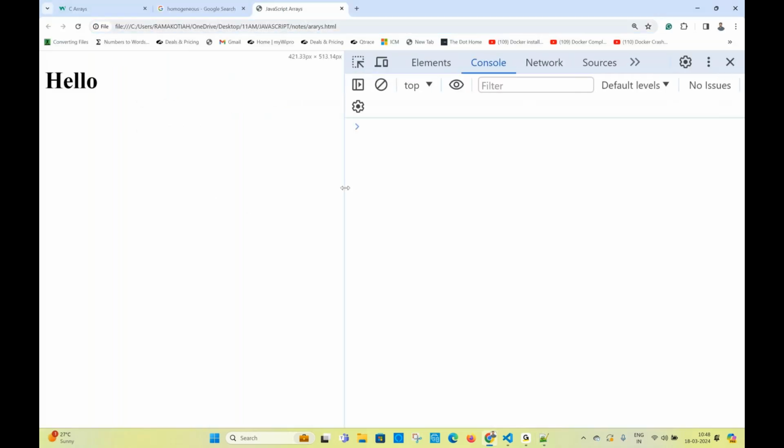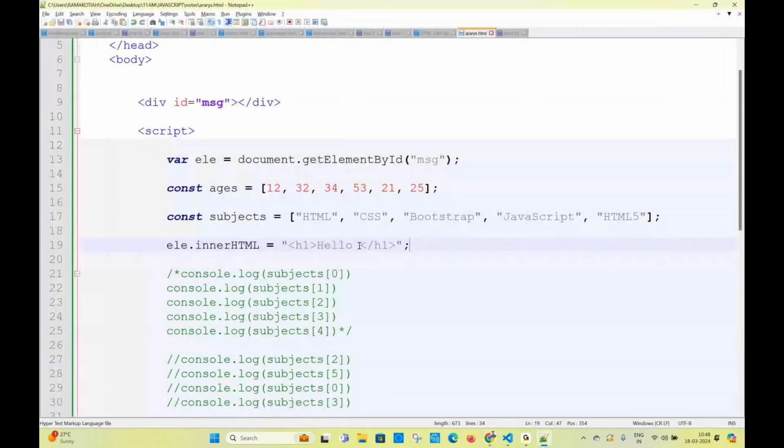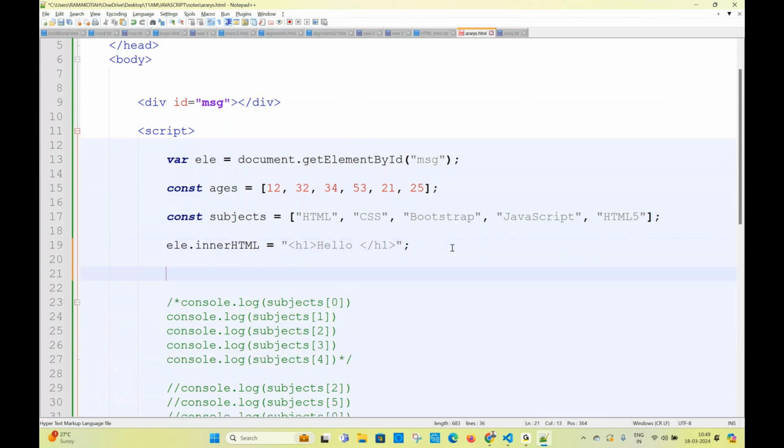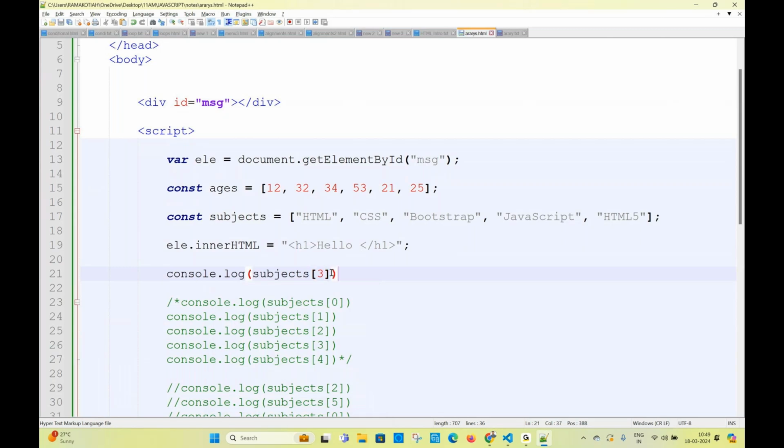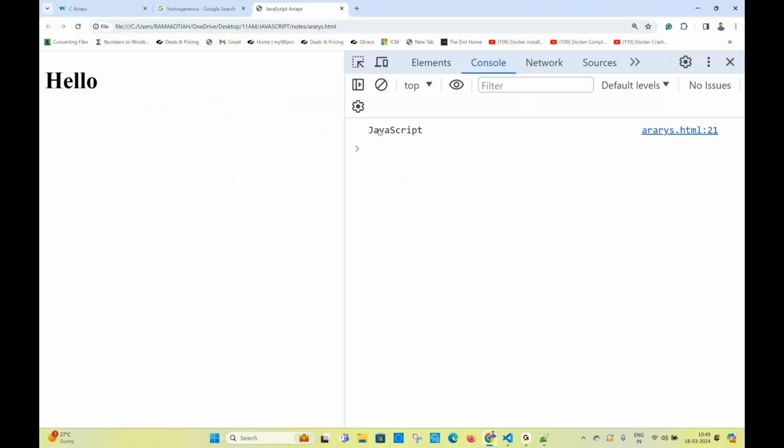Okay, I want to print hello JavaScript. Where is JavaScript? JavaScript is in the array. How can I print this value here? Normally, how do you print this value? You write subjects, square bracket, the position of JavaScript, which is 3. So if you write console.log of subjects of 3, you are going to get the output JavaScript in the console. Sir, I don't want it in the console, sir. I want to bring it after hello. How do I bring this?